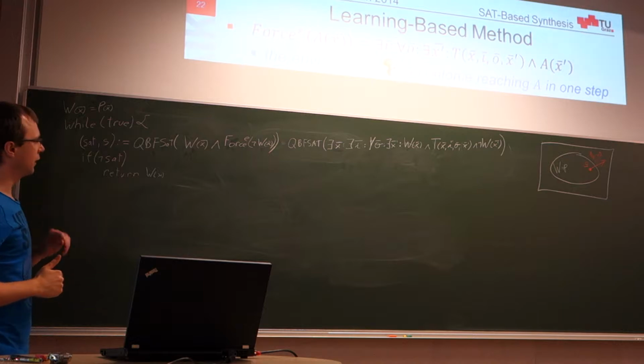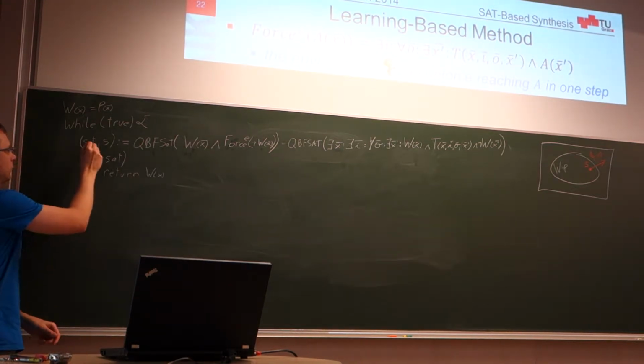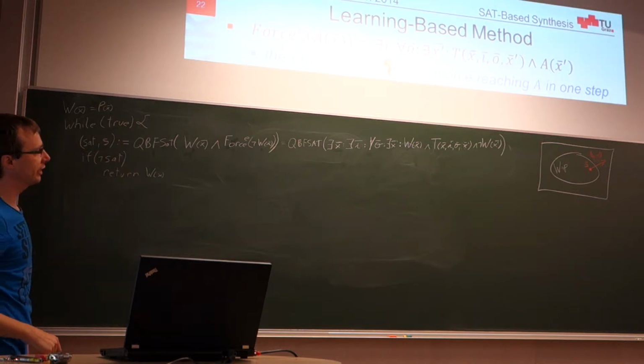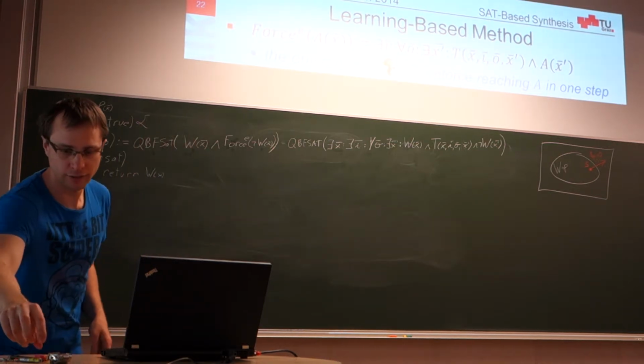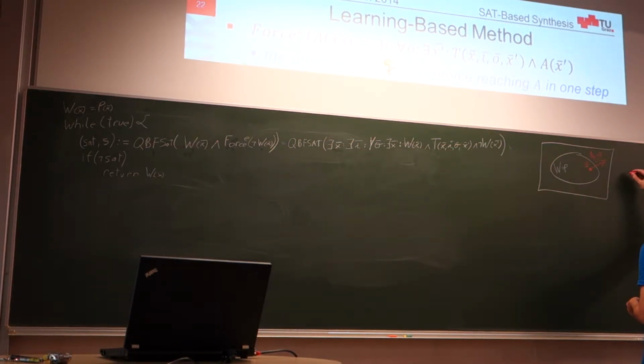Good. What if this formula is actually satisfiable? Then this sat variable will be set to true and we will get such a state S. And this state S we will get, as already mentioned before, as a so-called cube. So S will be something like this: not x1 and x2 and not x3 and x4 and x5.